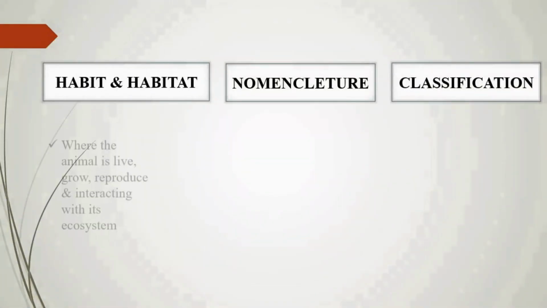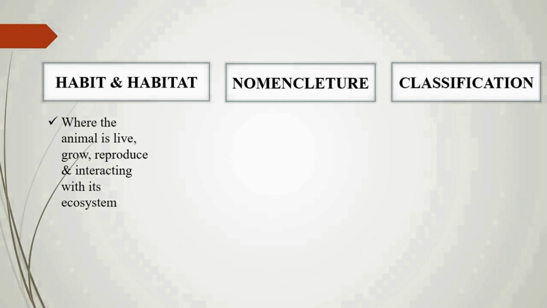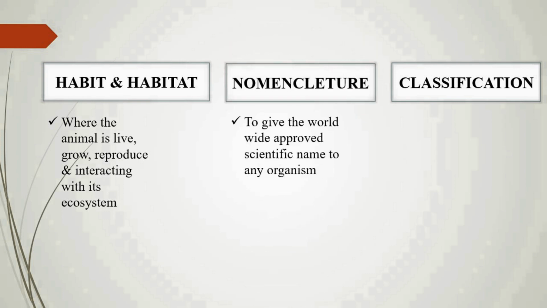Now further terminologies like habit and habitat. When the animal lives, grows, reproduces and interacts with its ecosystem, it is commonly called habit and habitat. Now nomenclature, giving the name to them.